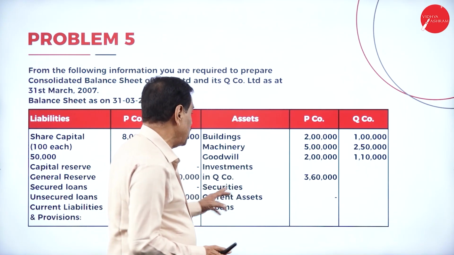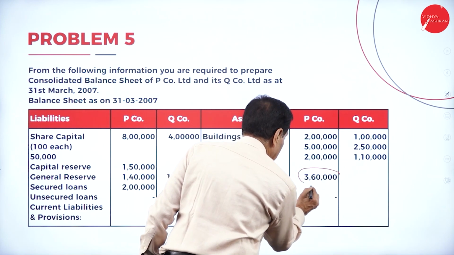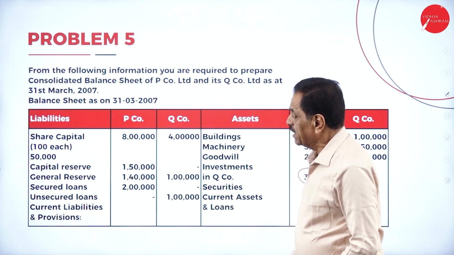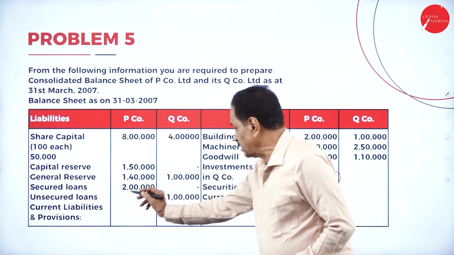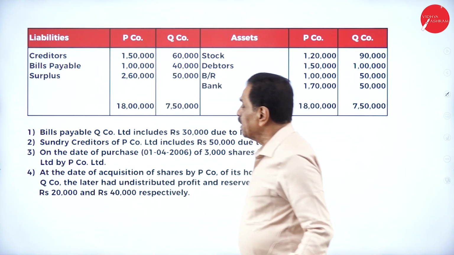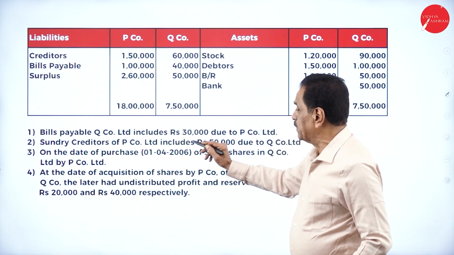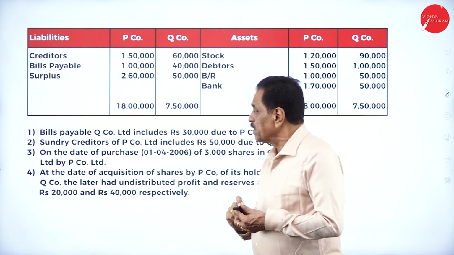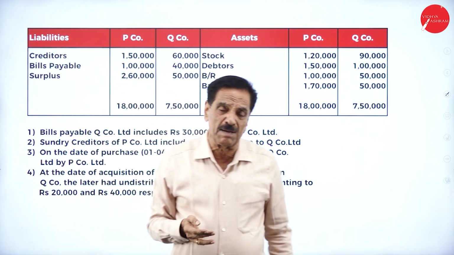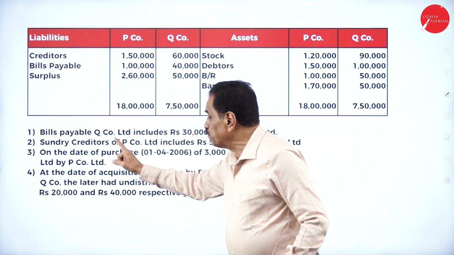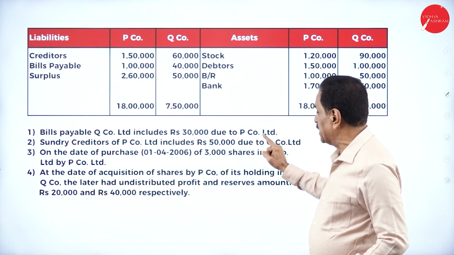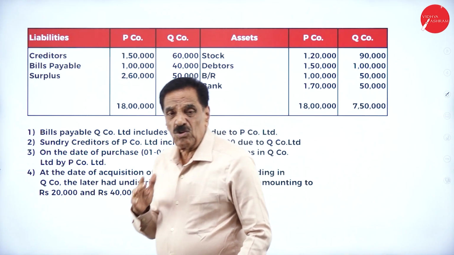Here, investment in Q company is 3,60,000. The share value is 100 rupees, 4 lakh is there. See capital reserve, general reserve, secured loan, unsecured loan, then sundry creditors. See that the bills payable of Q Limited includes 3,000 due to P company. Meaning before the consolidation, who has to pay? Q company has to pay to P company. P becomes the creditor, Q becomes the debtor.